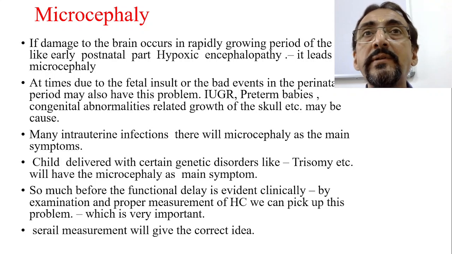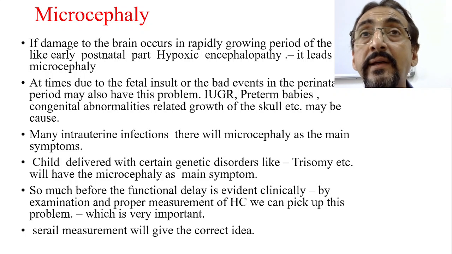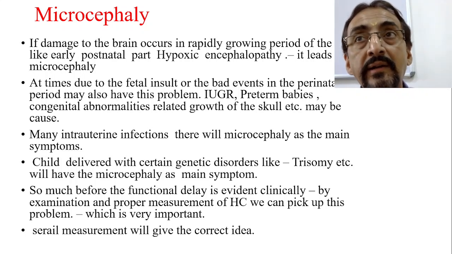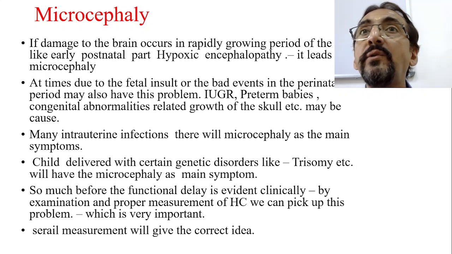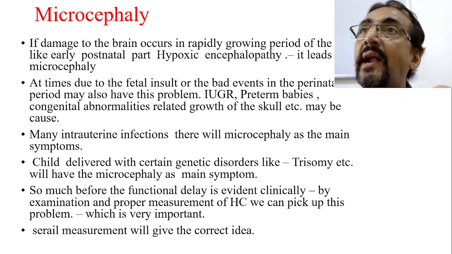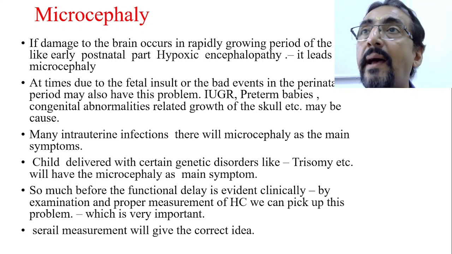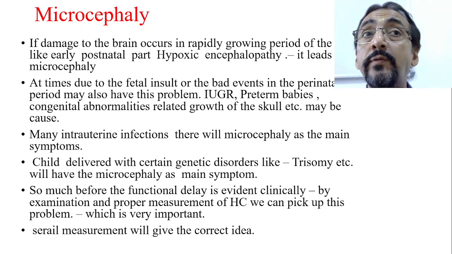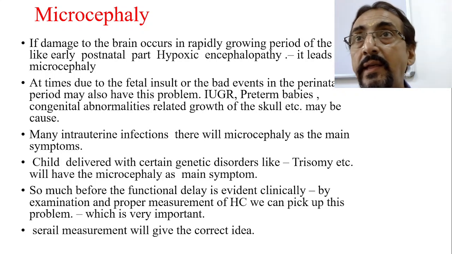Therefore, immediately after birth, taking the head circumference is very important, because this gives an idea whether the child has had some suffering or some problem in the intrauterine period. Suppose a child is delivered at term, normally, but the head circumference is only 31 centimeters. The child is not preterm, or low birth weight, but still the head circumference is 31-32 centimeters. Then we can anticipate that yes, something bad has happened in the fetal period. So this is another importance of the head circumference, to identify microcephaly.